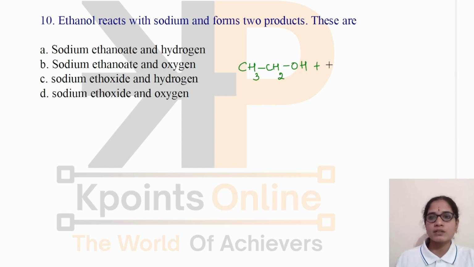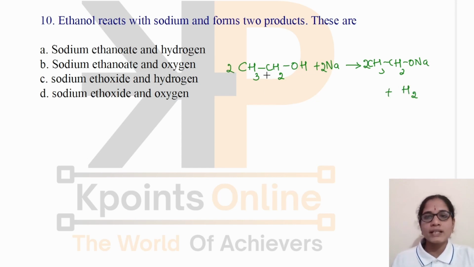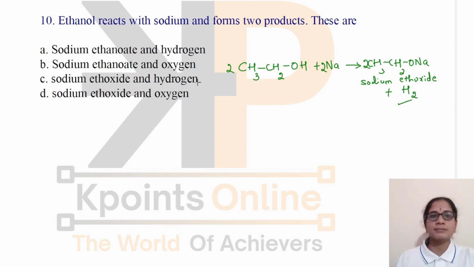It reacts with sodium to form CH3CH2ONa plus H2. See here, when this ethanol reacts with sodium, there is a formation of sodium ethoxide. This product is called sodium ethoxide. And there is a liberation of hydrogen. So let us check the options.